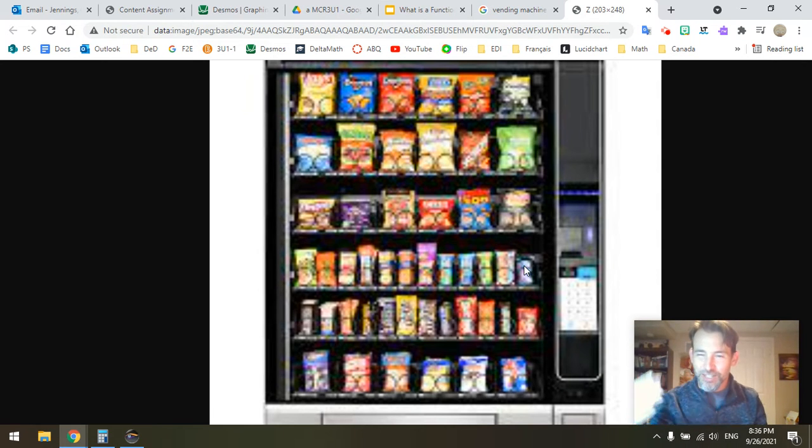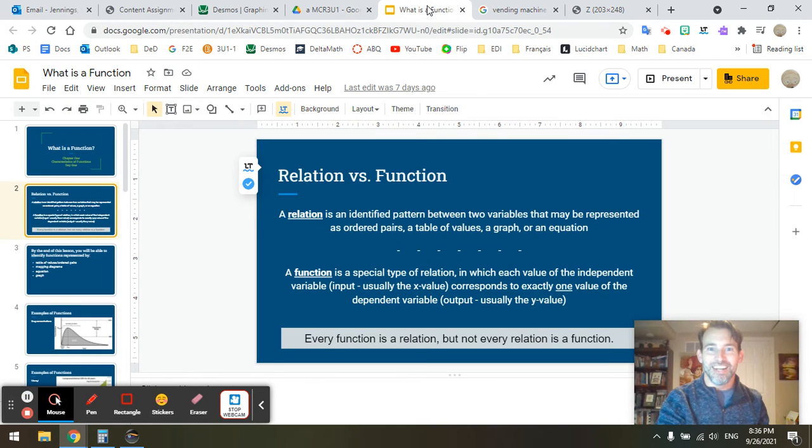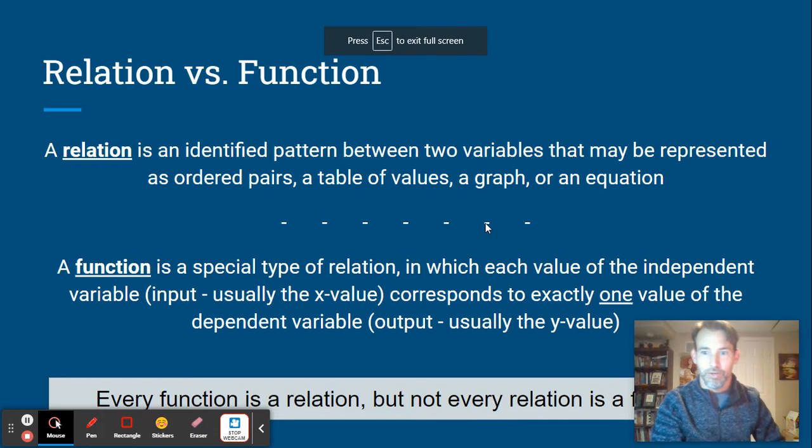But anyway, a function is like a mathematical machine. It takes your input and it transforms it into something else. It transforms it into an output. So it's very much like a vending machine. All right, so let's keep going. So functions, yeah, they're the special ones. Every function is therefore a relation, but not all relations are functions. Every Porsche is a car, but not every car is a Porsche. Oh, let's keep going.